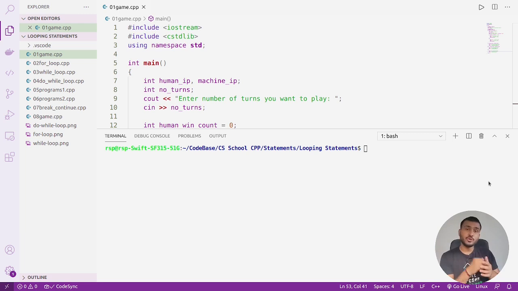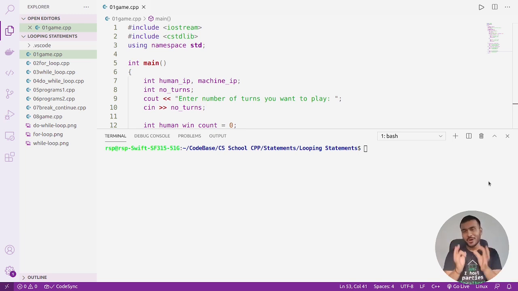But let's say I want you to print hello world on the screen 1000 times. How will you do it? Can you write cout hello world 1000 times? Few people can do it, but actually it's not a good thing, it's very dumb. Ideally in such scenarios we should use something called looping statements. In the previous module we saw conditional statements. Whenever we need to write some condition, we make use of conditional statements. Similarly, whenever we have to write some redundant logic, some repetitive code, in such scenarios we can make use of looping statements.